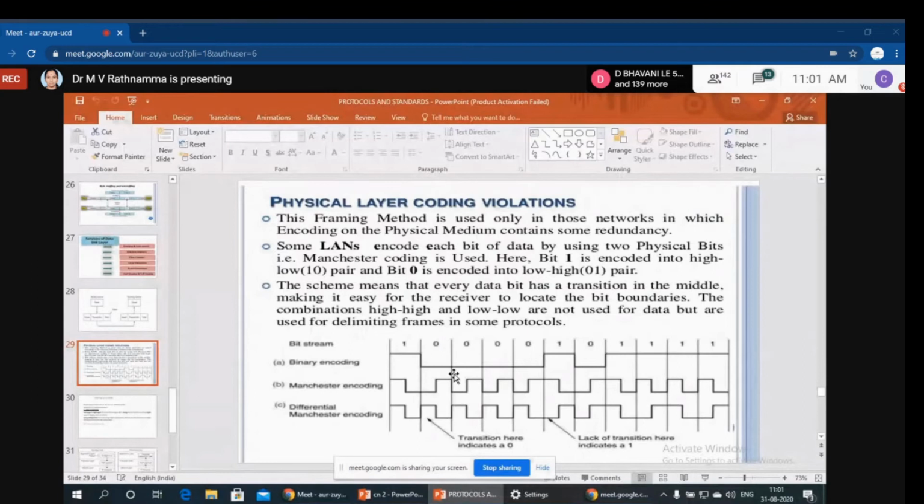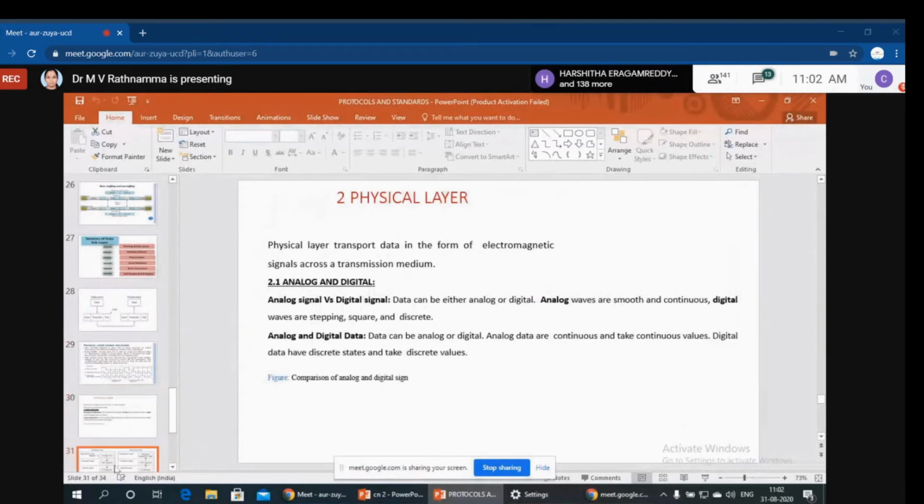Okay, so once again I'll repeat, just see. In Manchester encoding, if it is 1 bit, the signal will be present. First half will be up, second half will be low. If it is 0, first half will be low, second half will be up. Right? So this mechanism is going to be followed. So this is called Manchester encoding. We will discuss more about this in the next coming topics.